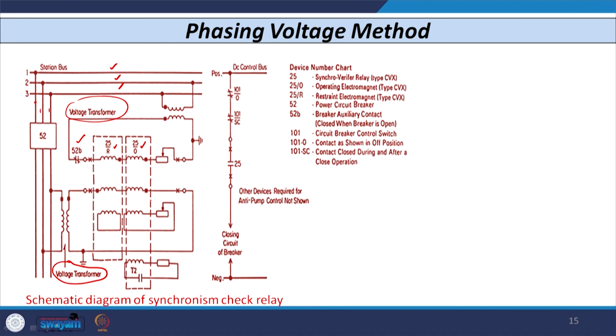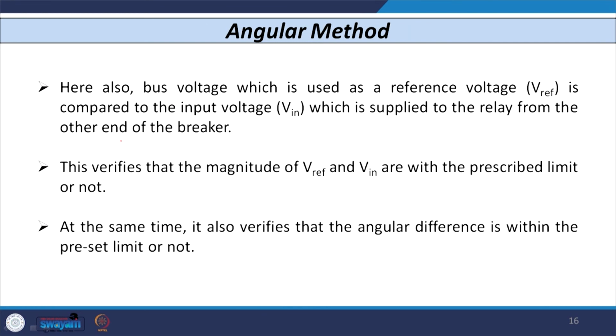The 25O is the operating coil and 25R is the restraining coil of the synchro check relay or element. So, whenever it is within this predetermined threshold value, the operation is not carried out, otherwise the operation is performed.